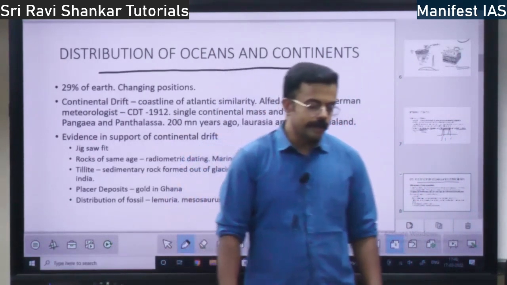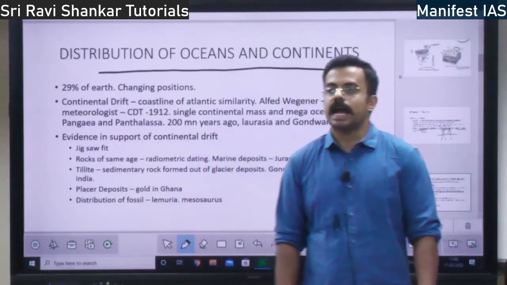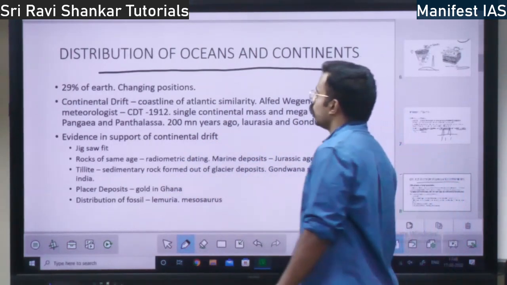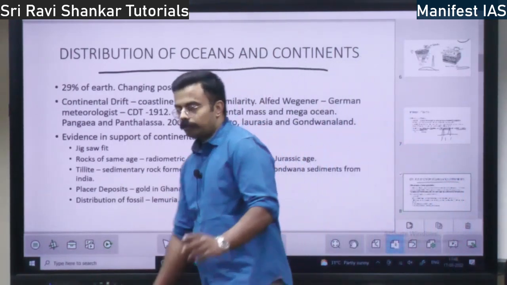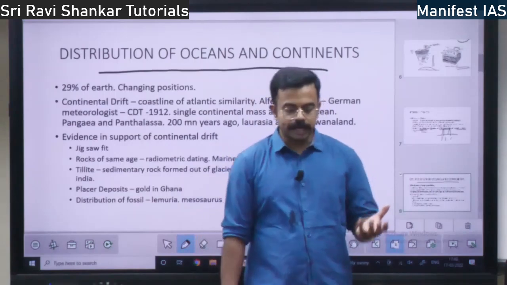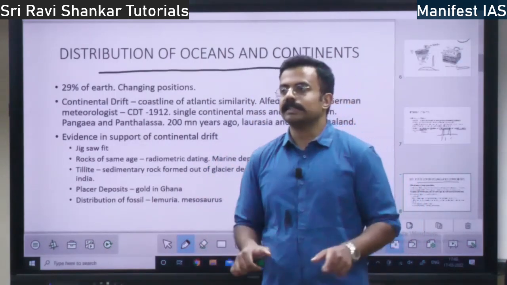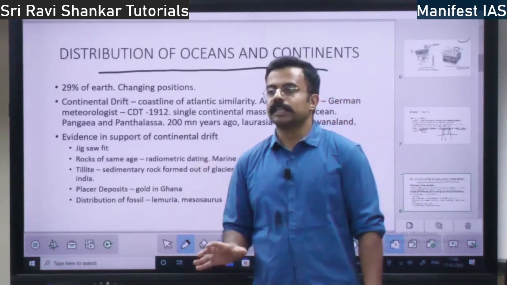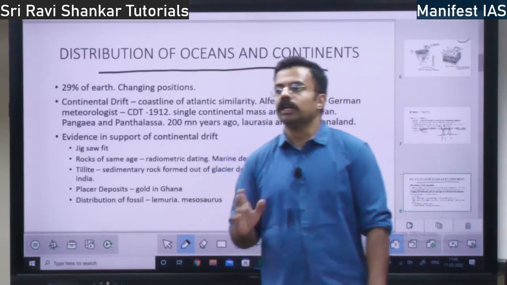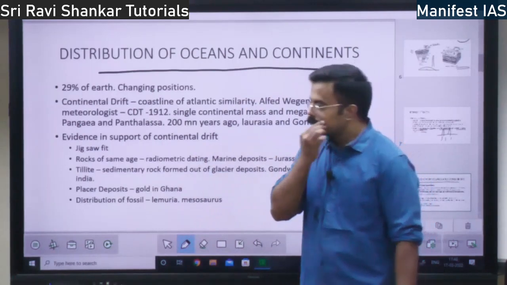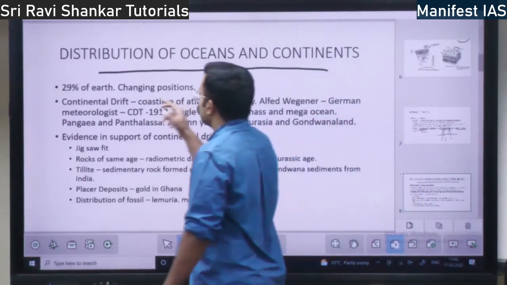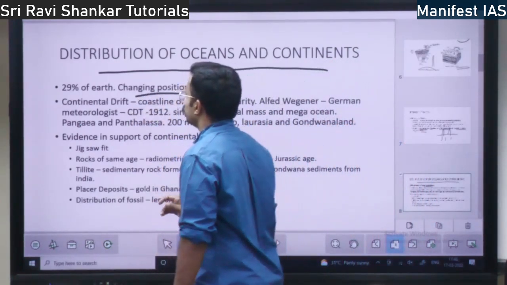So you have 29% of the earth as land, and the rest 71% is water, right? This land, from the ancient time, has been changing its position. So what you see as India was not in the same position millions of years ago. It was somewhere else, right? So this landform is changing its position.